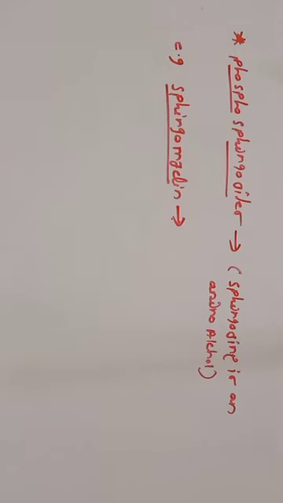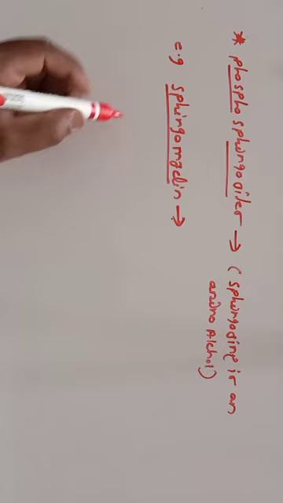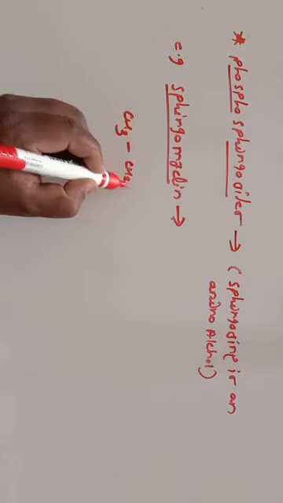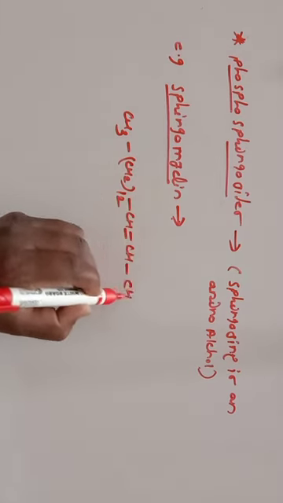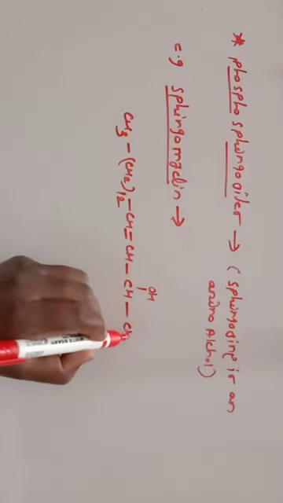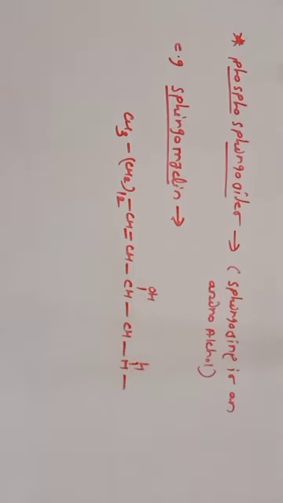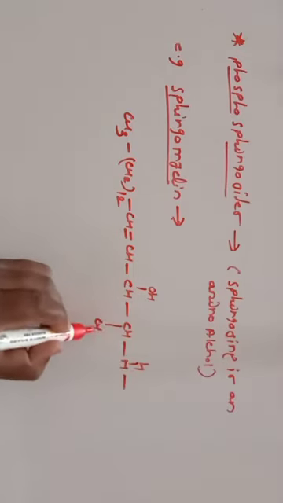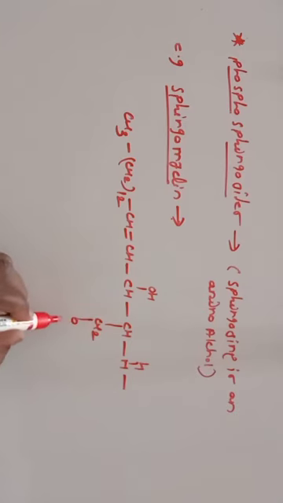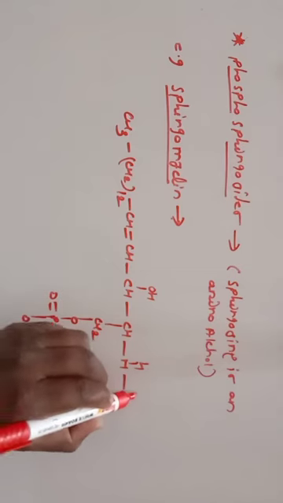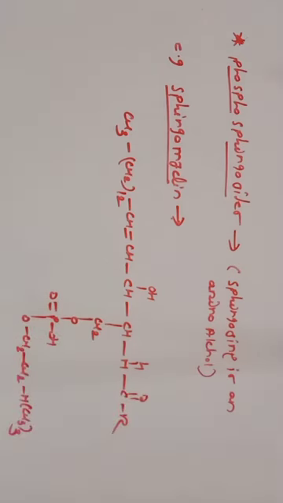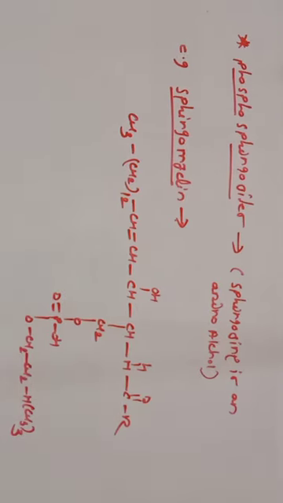If you see the structure of this sphingomyelin, the structure is CH3, CH2 12 times, then CH double bond CH, then CH OH is there, then CH is there, NH, this is our CH2 O, then it is attached to P double bond O, OH is there, O, CH2, CH2, N, CH3 twice, NH, C double bond O, R. So this is the structure of sphingomyelin.